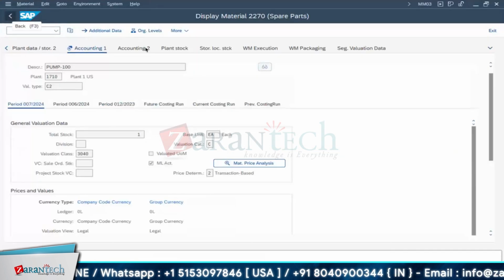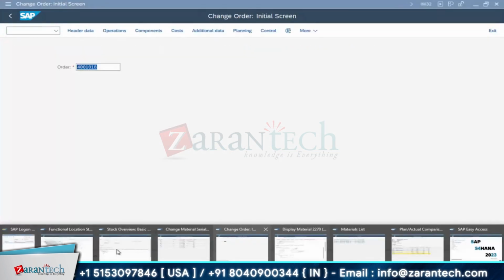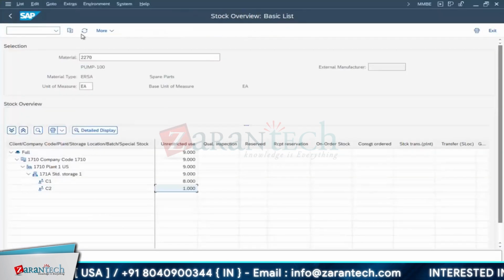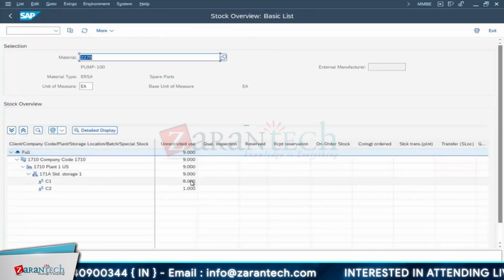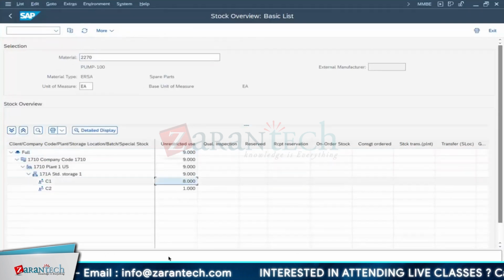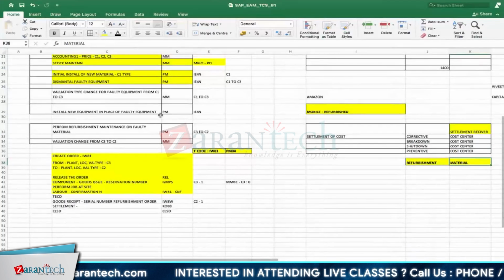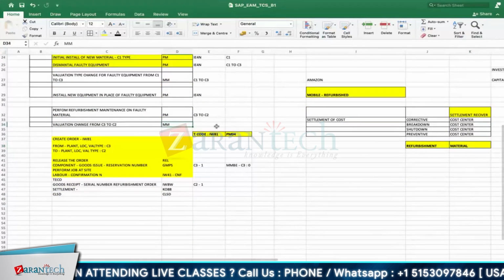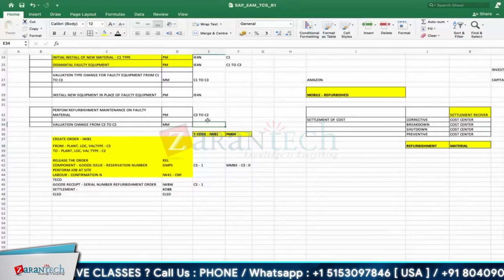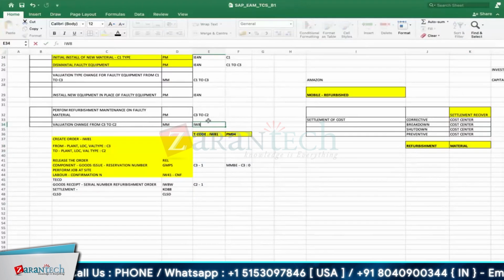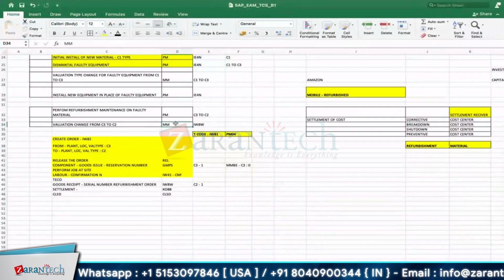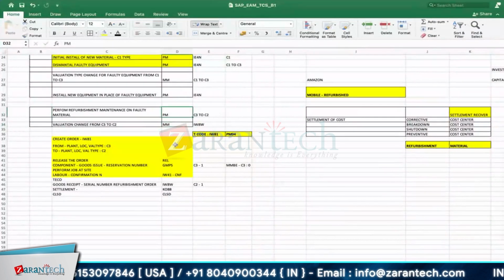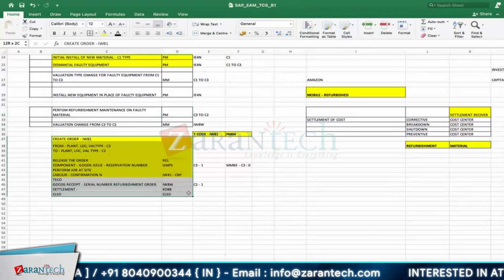So stock also we have seen, and we have seen the price also, how it will get affected, the moving average price. Same procedure. Next time again, if this is faulty, then how to change this faulty equipment, the valuation category, and send it back to the stores, and again you perform this. Right, C3 to C2. Here I have written this valuation change from C3 to C2. Again, IW-AW is done by the MM team's responsibility. Perform this refurbishment. Okay, all these two steps we have completed.